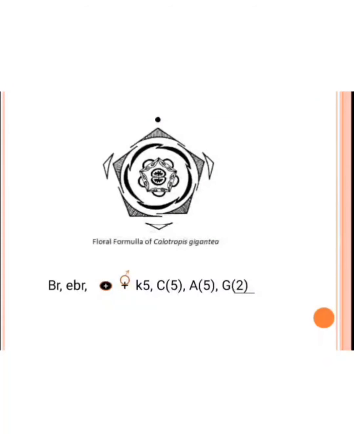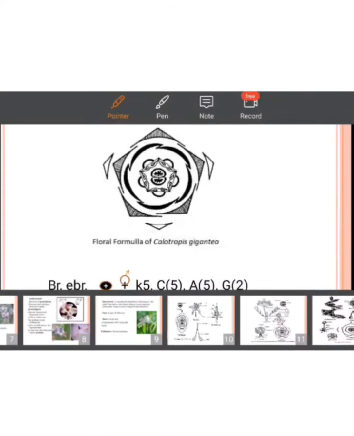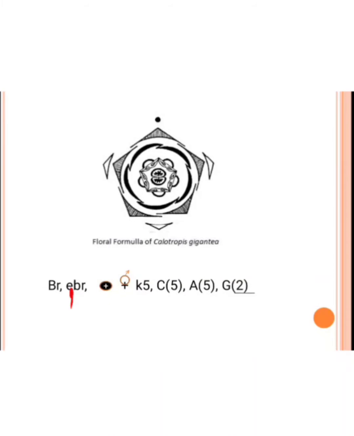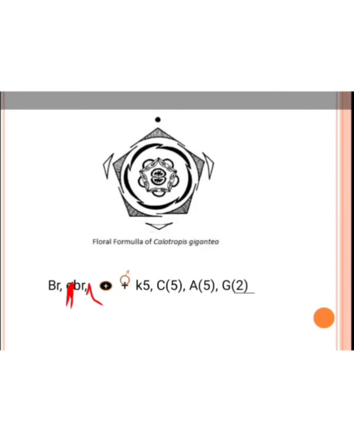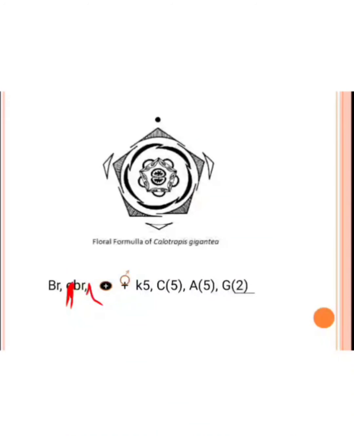The next plant is Calotropis gigantea. The bract and bracteoles both are present. Then the flowers are actinomorphic, then bisexual, calyx are 5 in number. They have imbricate estivation. Then the corolla is 5 in number. They are gamopetalous, with twisted estivation. Anthers are 5, attached to each other. They are syncarpous. Then the ovary is 2 and superior.